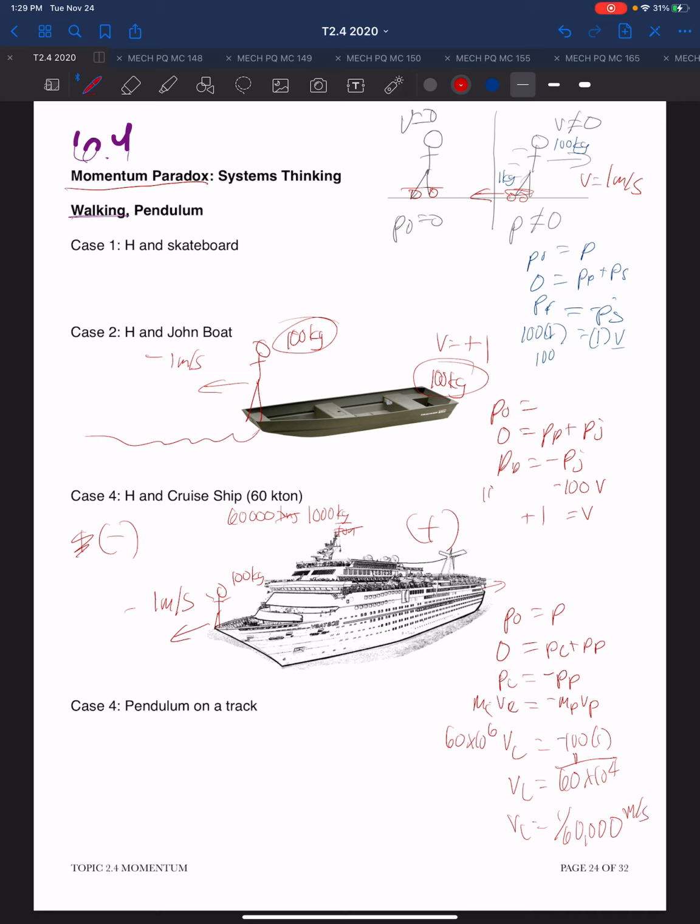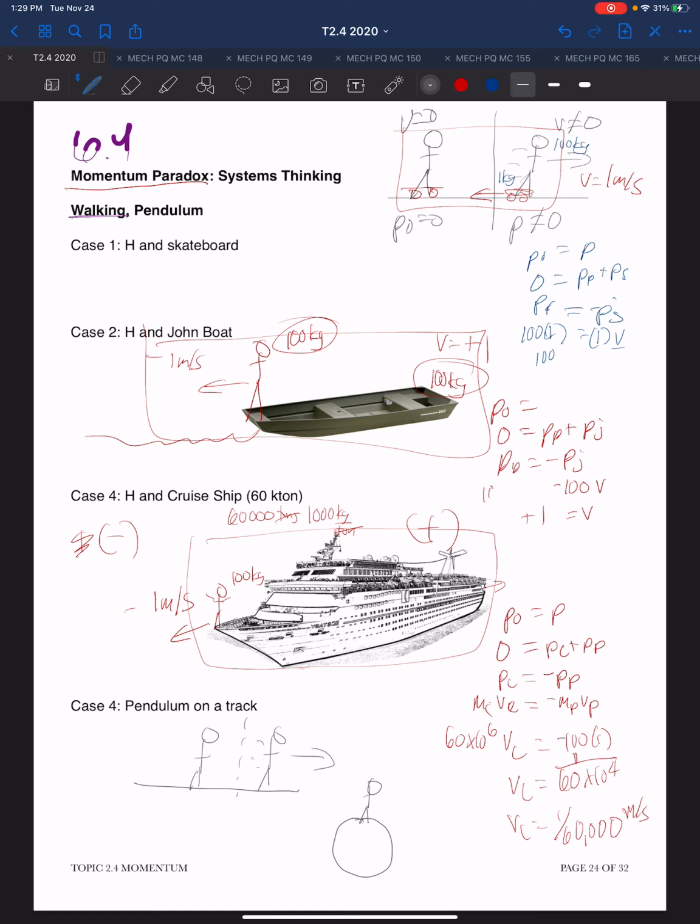So we can see then that in this case, we have the momentum of the system, which is the person and the cruise ship. In the middle case, we have the person and the John boat, and we have the person and the skateboard. Well, how do we resolve the momentum paradox of a person standing on the ground who steps forward and seemingly creates momentum? Well, I imagine at this point you have your answer, that the system is the person and the earth. The person gains momentum in this direction, and the earth will gain momentum in the opposite direction.